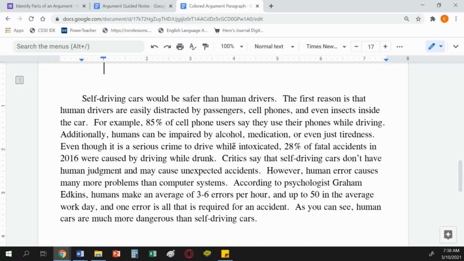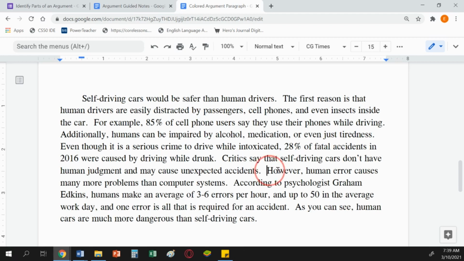Critics, meaning other people who don't agree with the claim, say that self-driving cars don't have human judgment and may cause unexpected accidents. So we know critics say, other people think. This is a key point for a counterclaim. This is going to be somebody who disagrees with the point that the writer is making. Self-driving cars don't have human judgment and may cause unexpected accidents. Now, it being a counterclaim, we're not looking for evidence to come after that. A writer does not need to give evidence for something they're about to show is not right.